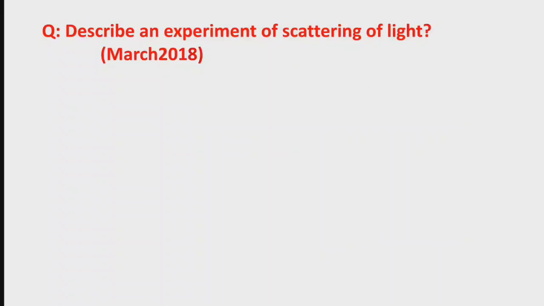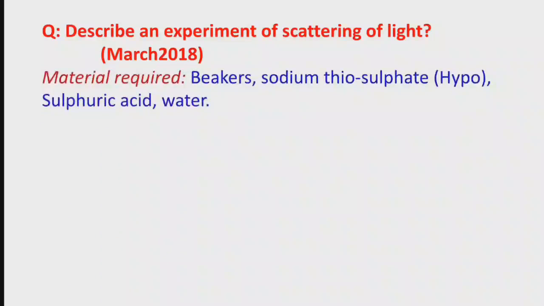Describe an experiment of scattering of light. This is very important. This question was given in the public examination March 2018. What are the required materials? Beaker, sodium thiosulfate, sulfuric acid, water. These are the required materials.